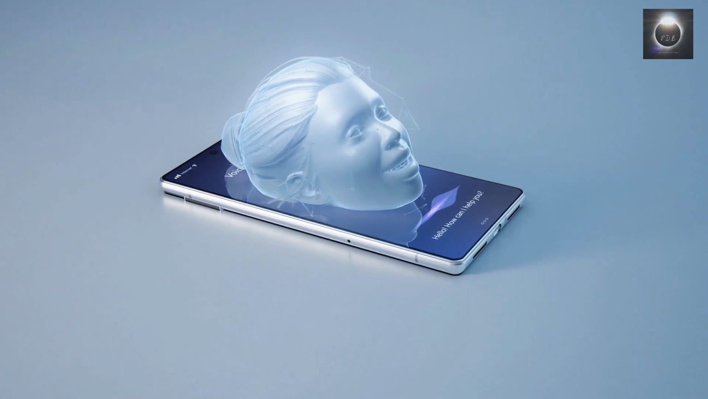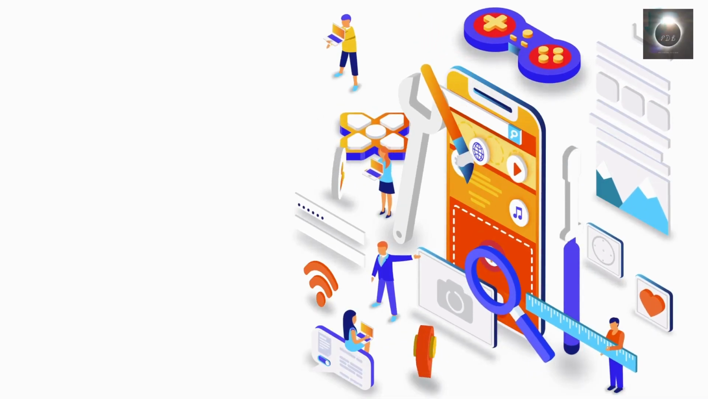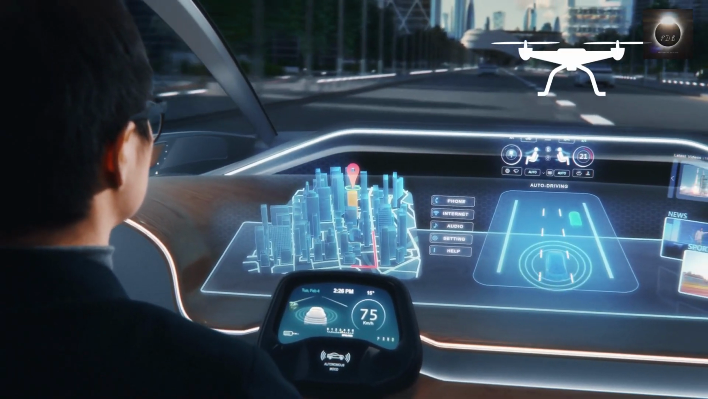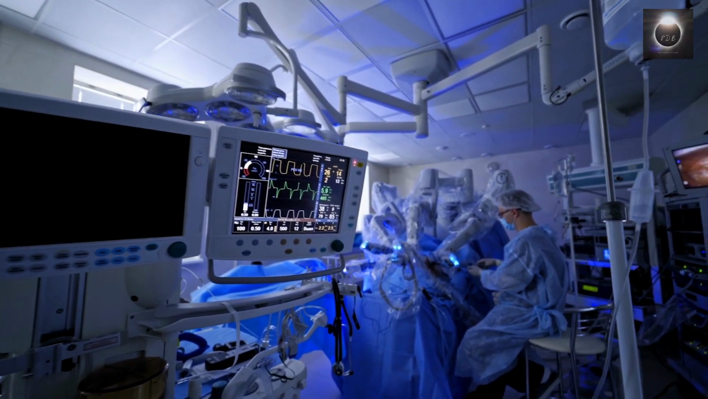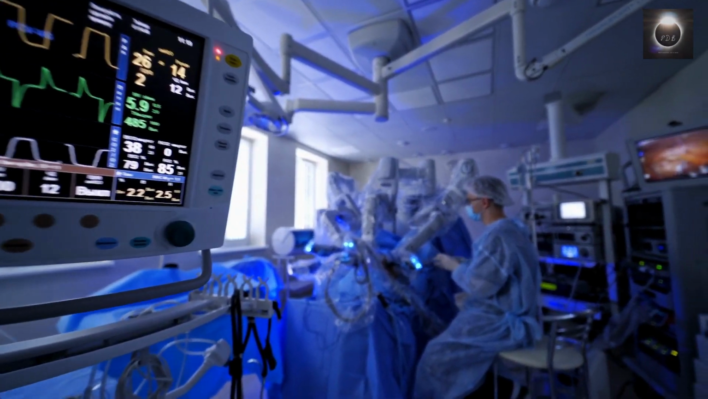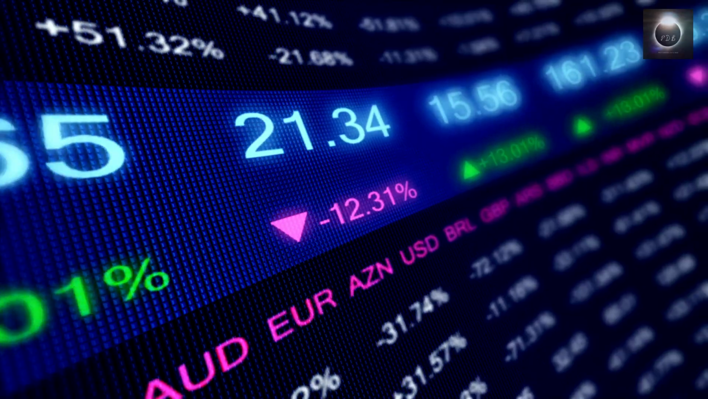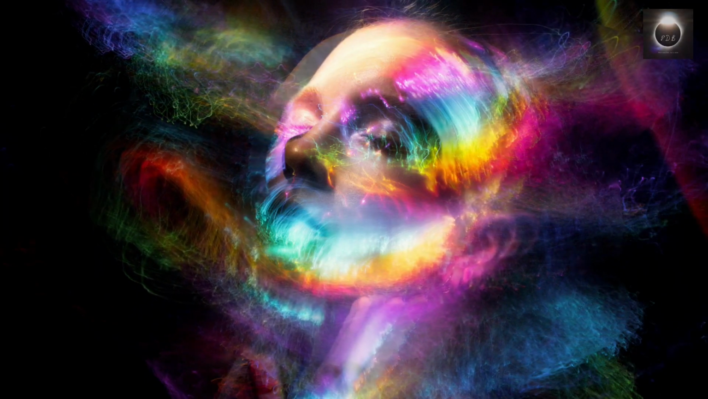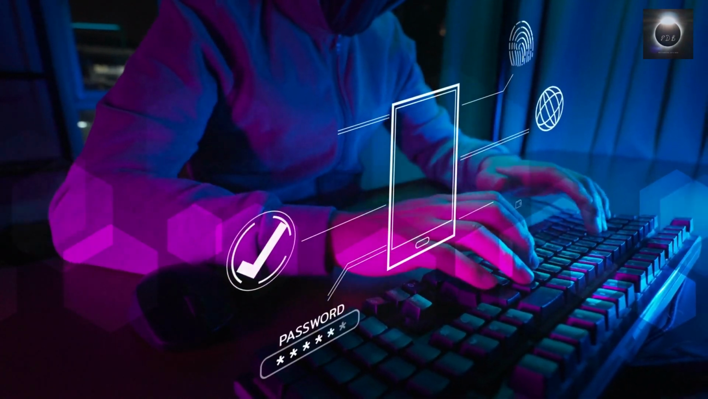AI is used in a wide range of applications, from virtual personal assistants like Siri and Alexa to self-driving cars and drones. AI is also used in industries like healthcare to analyze medical data and in finance to predict market trends. AI can even be used to create art and music, as well as to detect fraud and cyber threats.